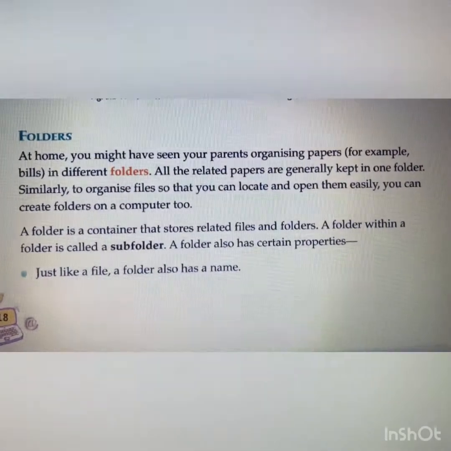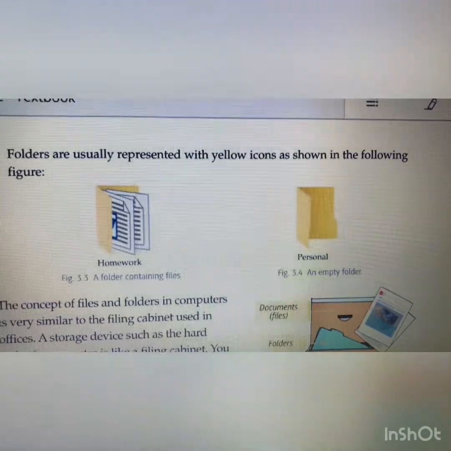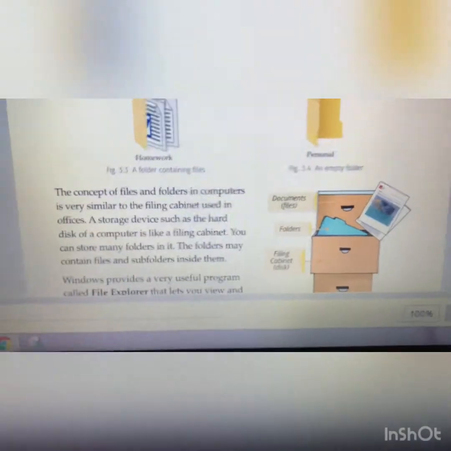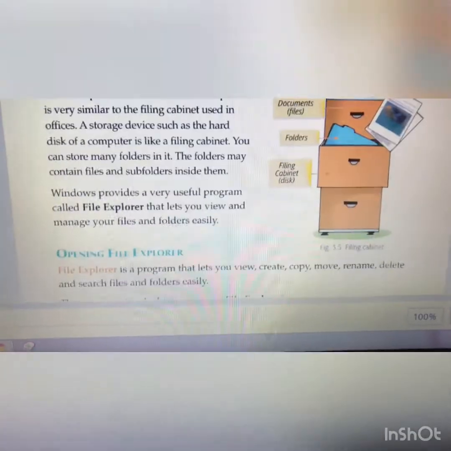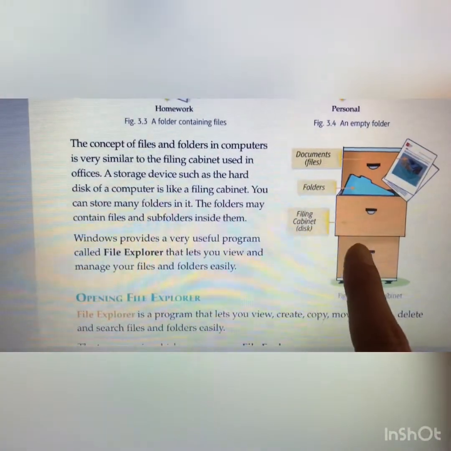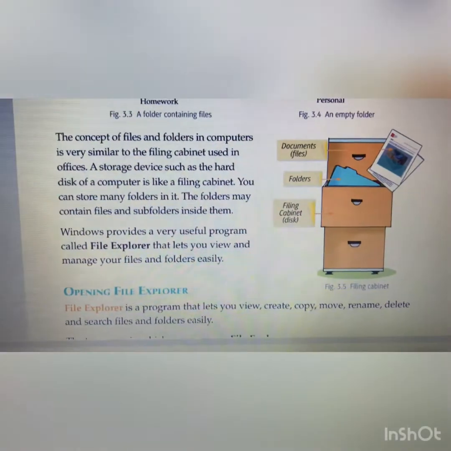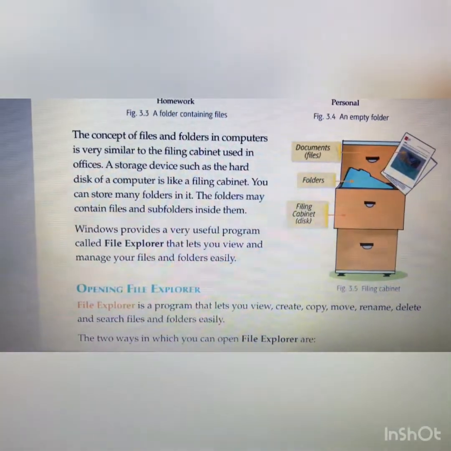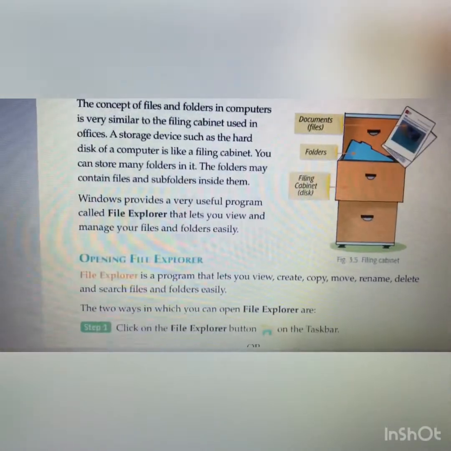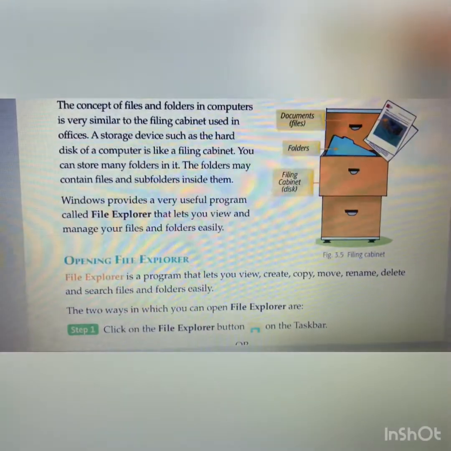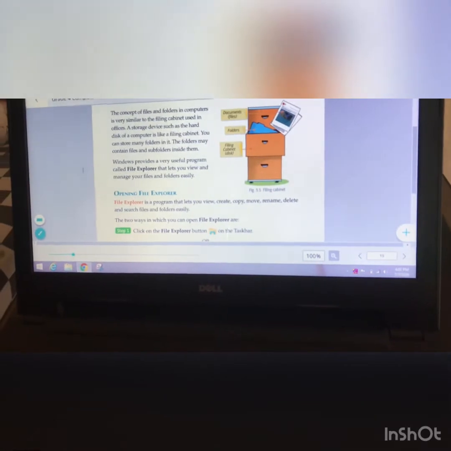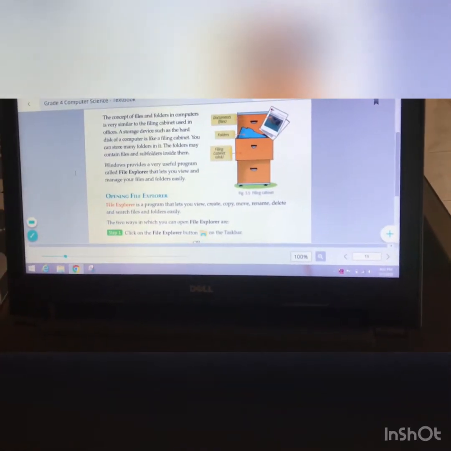So how do folders look like? Now you can see the picture of a folder, how folders look. Example, we can take a look at drawers where we can keep our different files. So these drawers are the folders and we keep the files in the drawer. Now if I want to keep all the files and folders in one thing, that is File Explorer. Now first of all, we'll see how to open File Explorer. File Explorer means where our folders and files are kept.